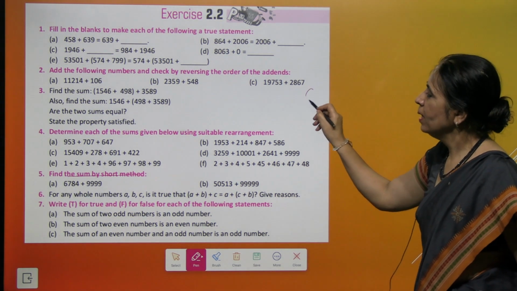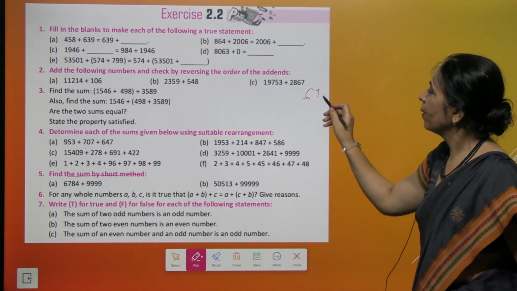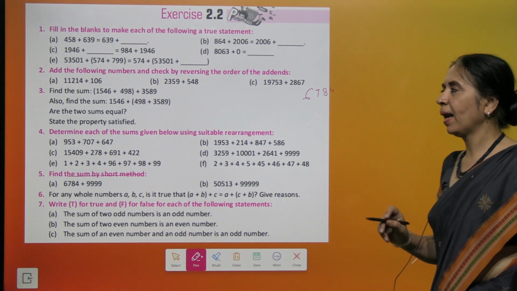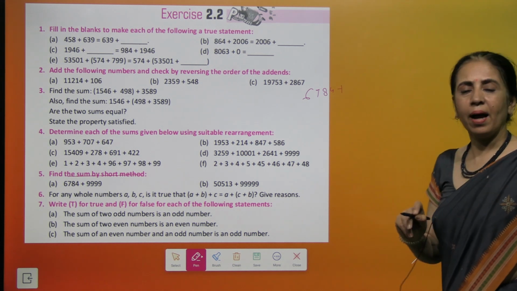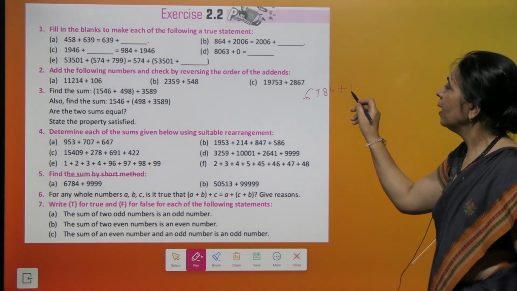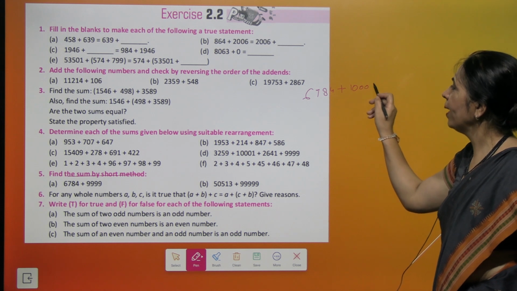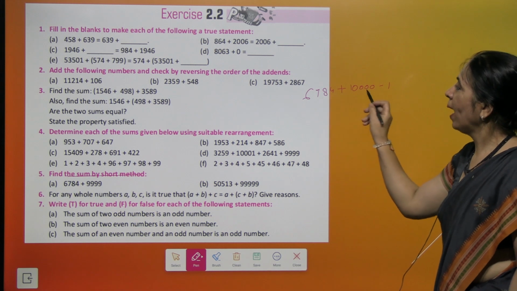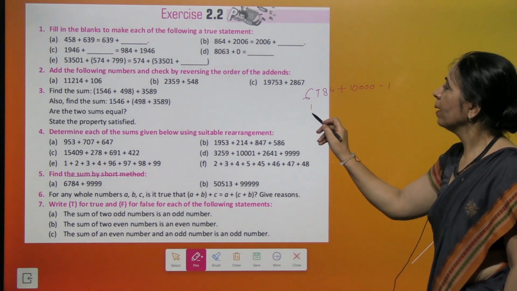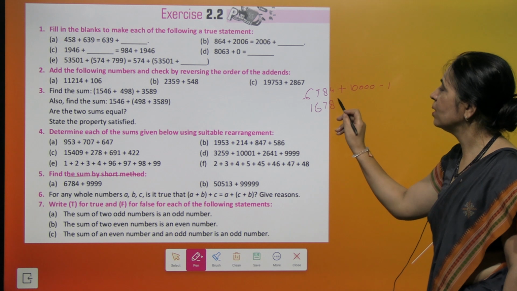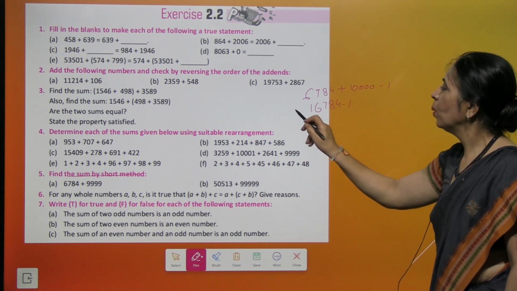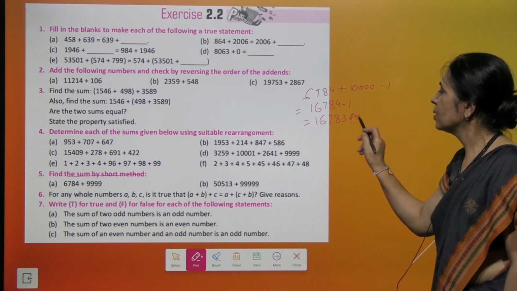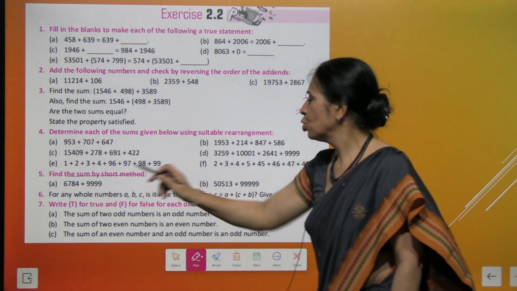So let's write down 6,784 and you have to add 9,999. Instead of adding 9,999, let's add 10,000 to it, right? And we take away 1 from it. So when you add 10,000 to it, it becomes 16,784 minus 1, which results in 16,783. This is your answer. This is called the short method.